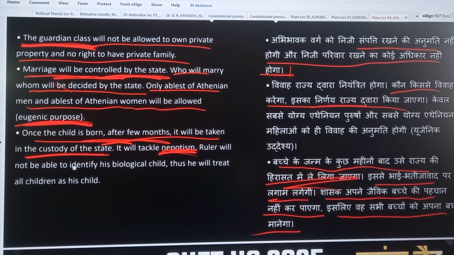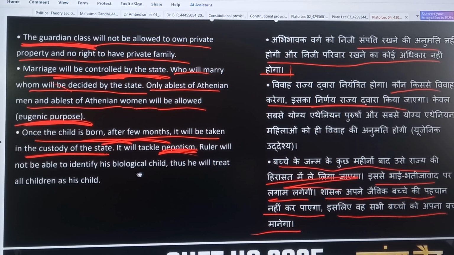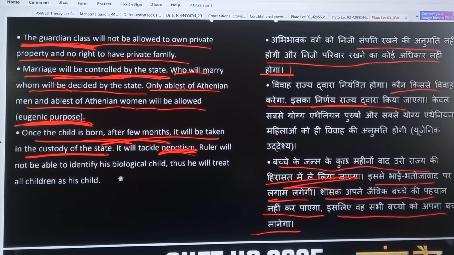So the ruler will not be able to identify his biological child if the state has taken their child. Thus he will treat all children as his own child.